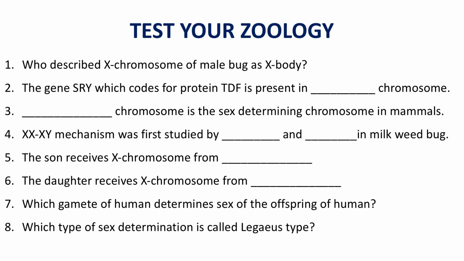Which chromosome? That is Y chromosome. The dash chromosome is the sex determining chromosome in mammals. Answer is Y chromosome, because the presence or absence of Y chromosome determines the sex. If the Y chromosome is present, then the individual is a male. If the Y chromosome is absent, then the individual is a female. Okay? So, Y chromosome is the sex determining chromosome in mammals.